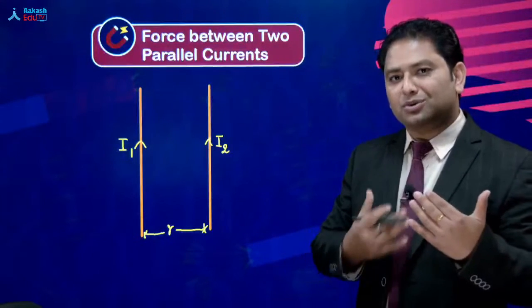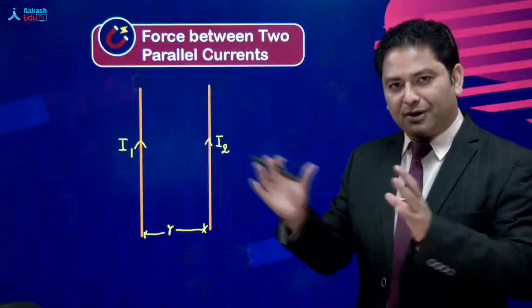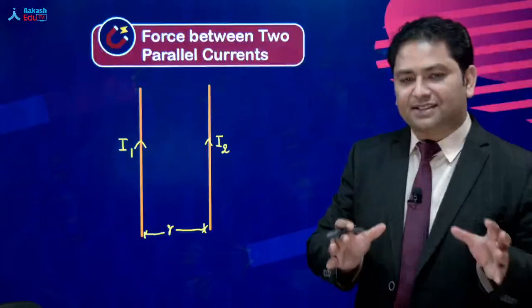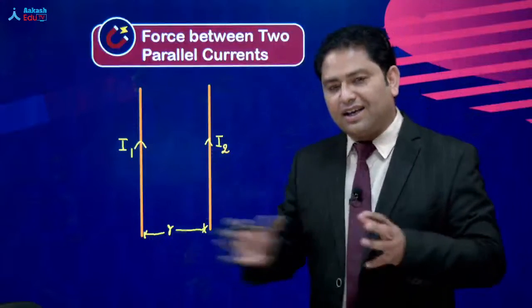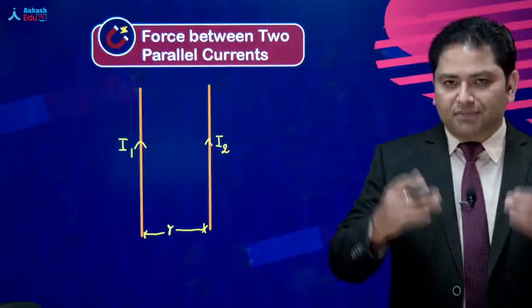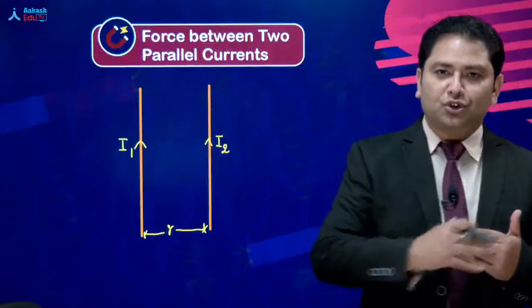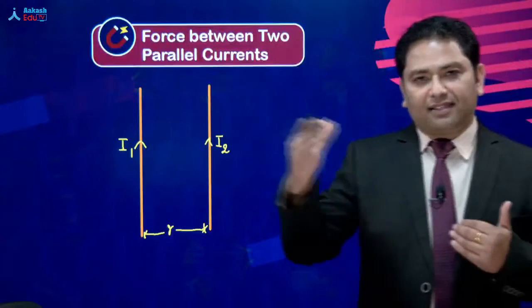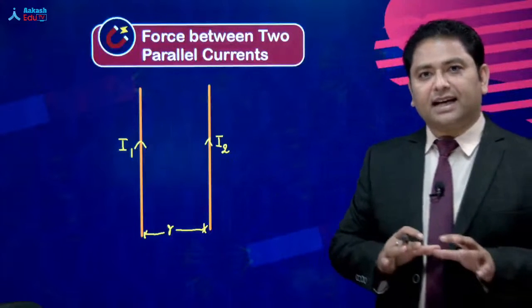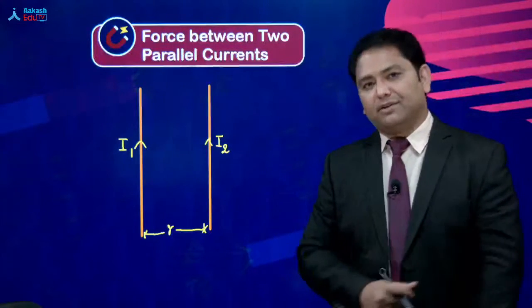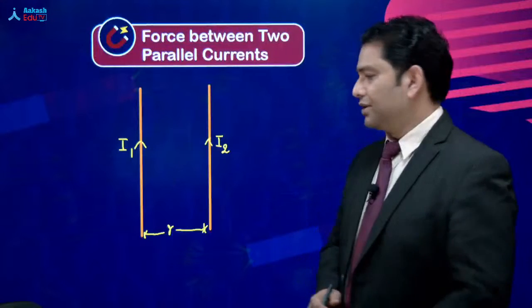Let me repeat it again. I2 यही कहेगा कि जिस location में मैं हूँ, at that given location, there is a field due to I1. And in that external field, a current carrying conductor, of course, there will be a force. So let's see how it goes.